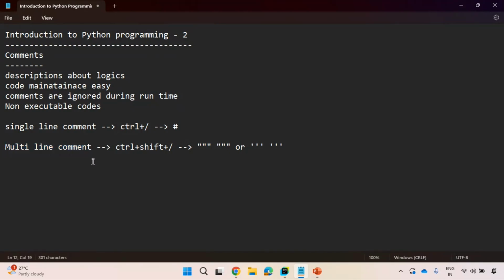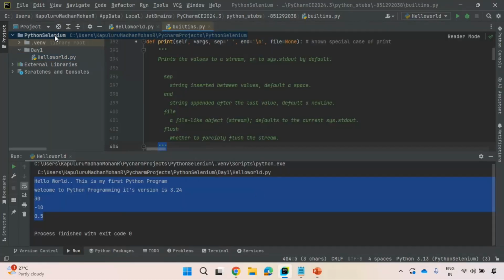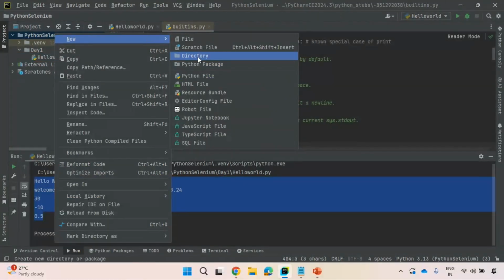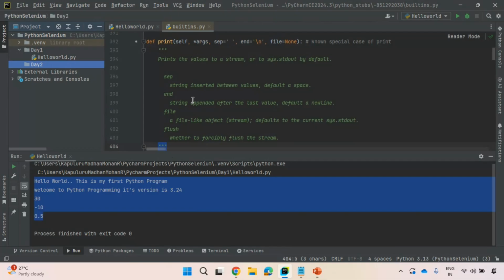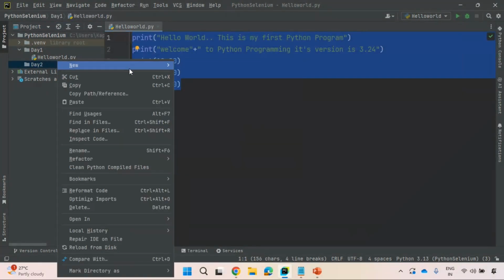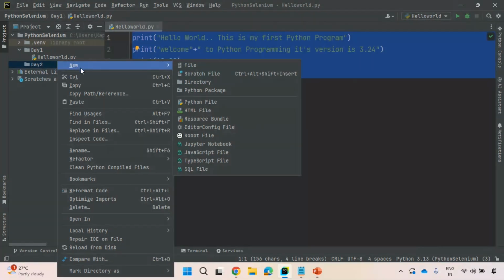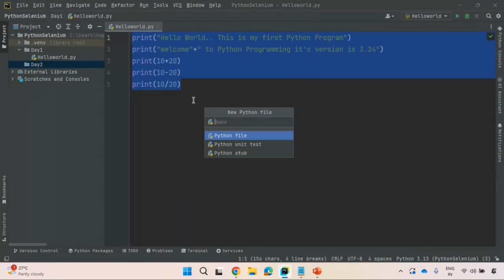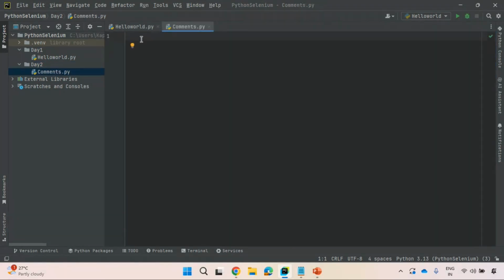Let us see an example. For everything we need to see an example, right? I'm creating directory day2, right? Day2 directory, creating a module. Right click on that directory, mouse over onto new, click on Python file, right? Comments, right? Observe here, simple code, I'm writing it here.